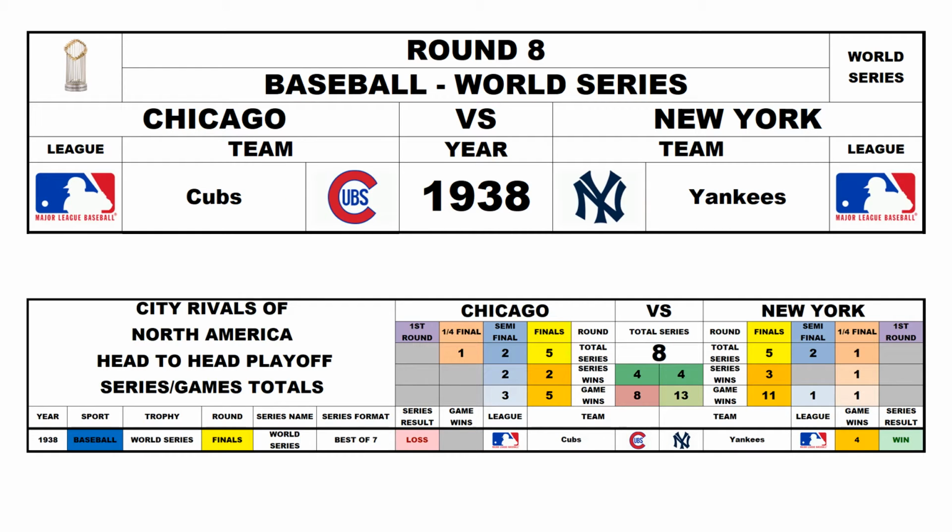Round 8, World Series 1938, Chicago Cubs versus the New York Yankees. The Yankees won the series 4-0, so now it's Chicago 4, New York 4.